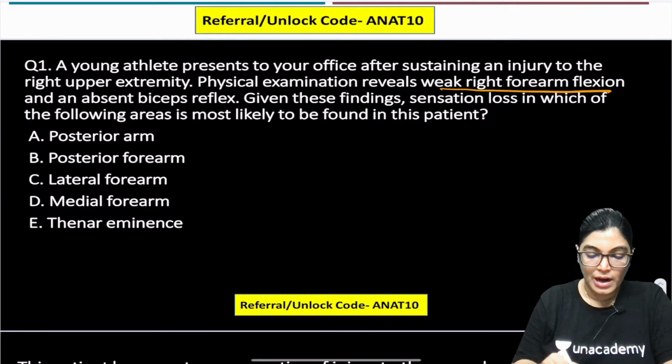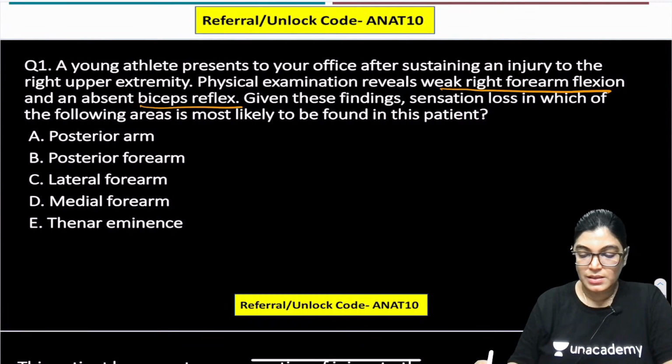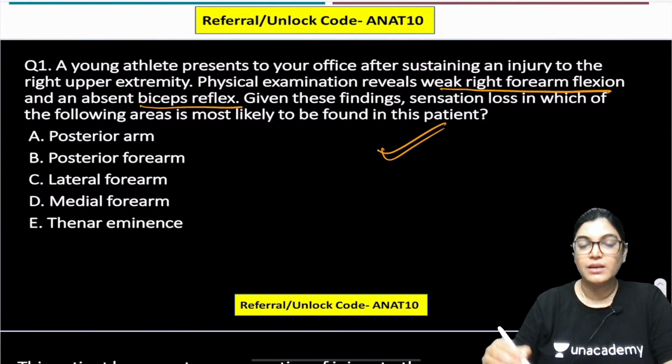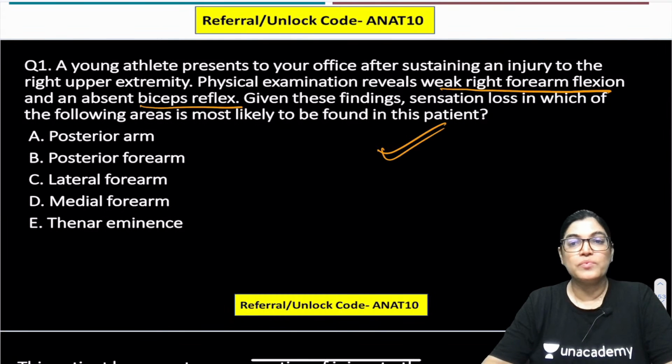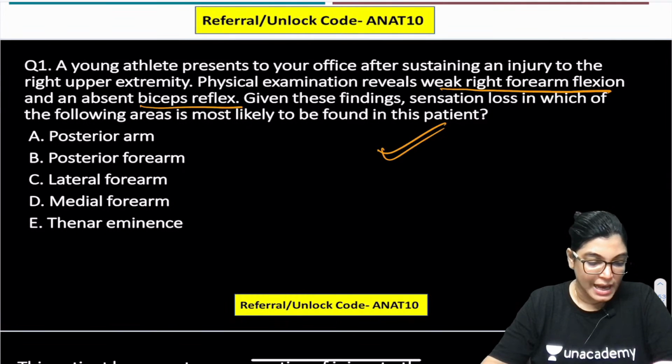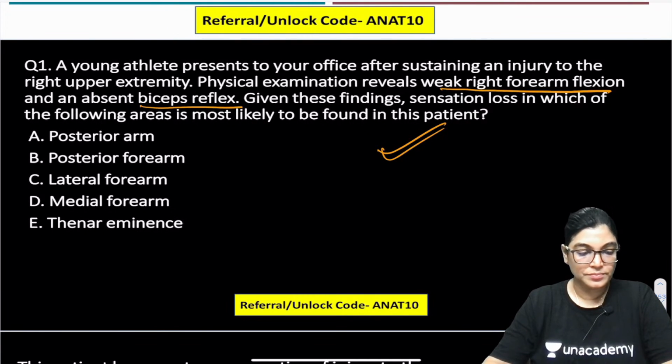Weak flexion of forearm, absence of biceps reflex. Loss of sensation in which area will be present in the patient? Sam is telling C, Education India is telling A, Aditya Singh is telling C. What about others?